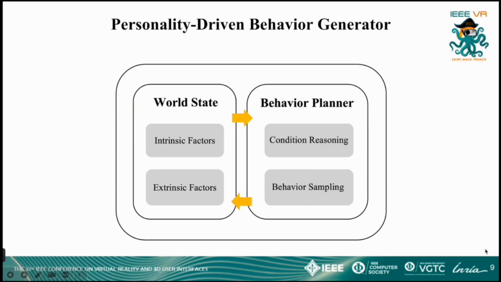The behavior generator is defined by 2 key modules: World State and Behavior Planner. The World State module manages critical factors that influence the behavior of virtual agents, ensuring the exhibition of personalized preferences while maintaining spatio-temporal consistency. These factors are integrated as conditions in the conditional reasoning process of the behavior planner and further utilized for behavior sampling. This approach facilitates the generation of personality-driven, long-term dynamic behaviors for virtual agents.